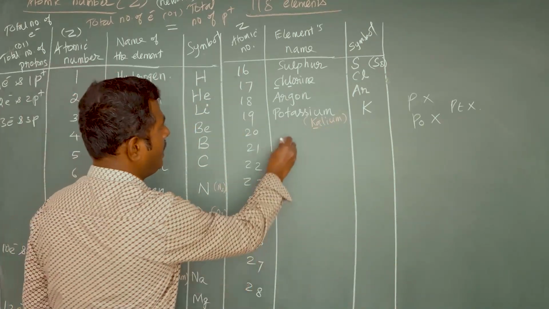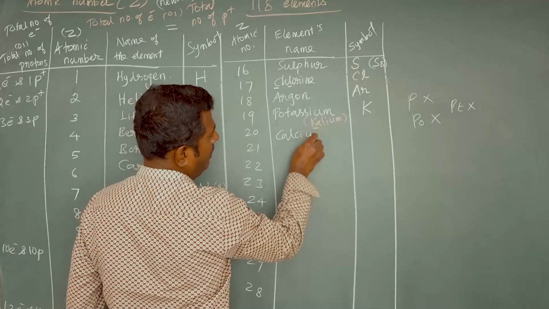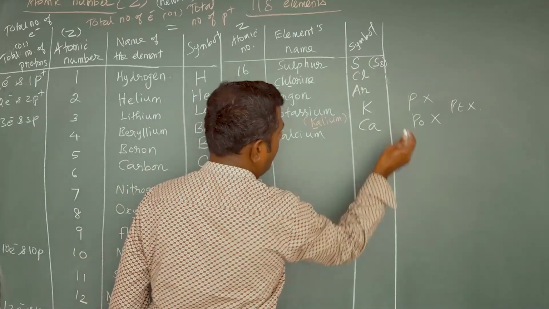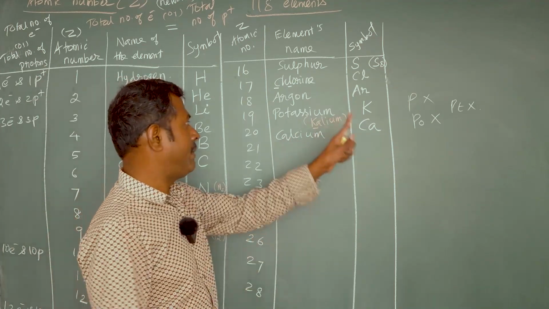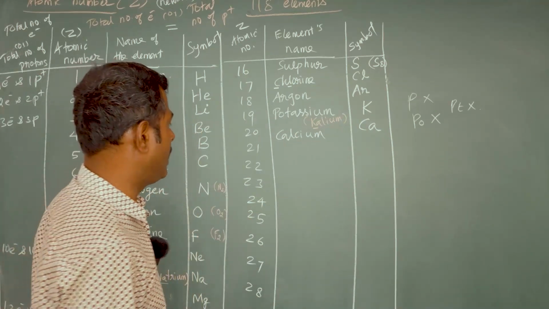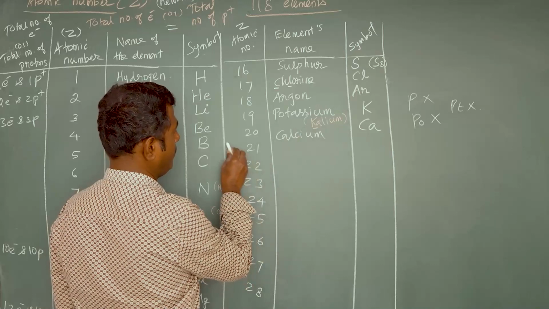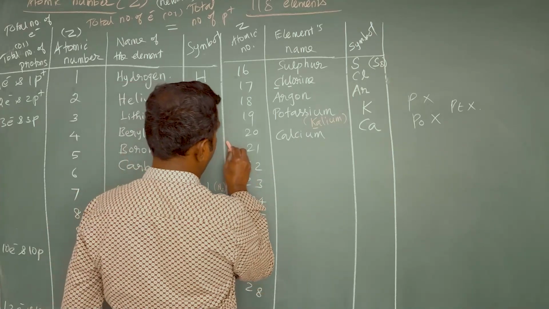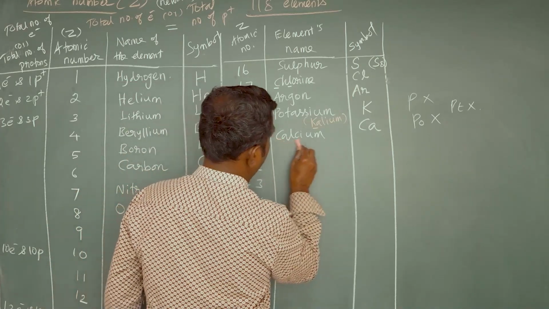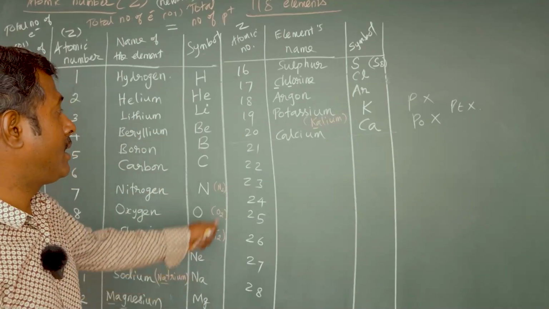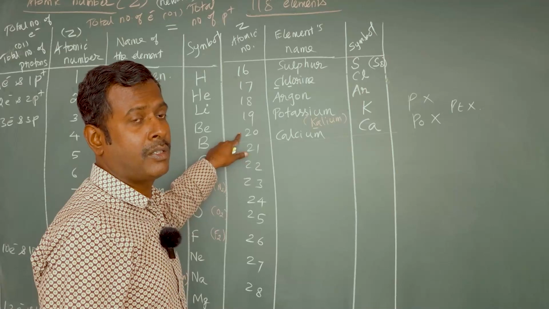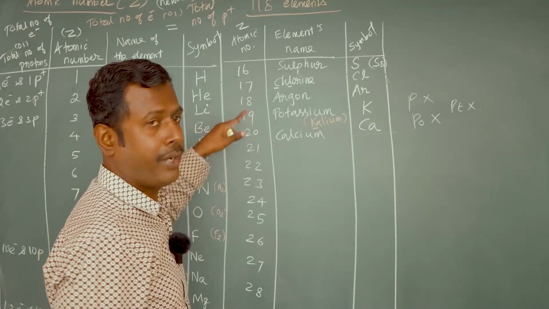And the atomic number 20, the 20th element, is calcium. The symbol is Ca. Simply C means carbon, Cl means chlorine, Ca means calcium. Atomic number up to 20 are finished. So atomic number 20 means the calcium atom contains 20 electrons and 20 protons. That's why it's atomic number 20, isn't it?